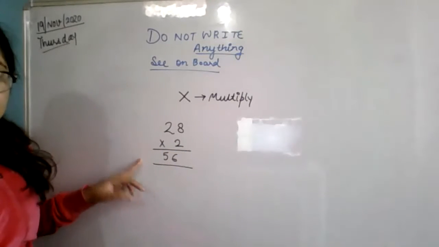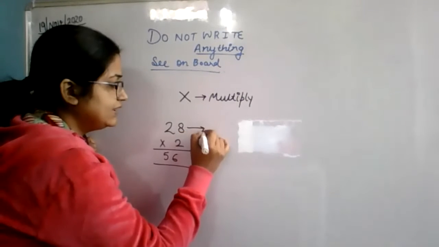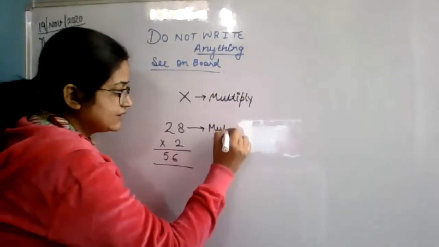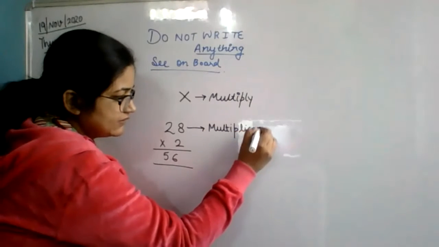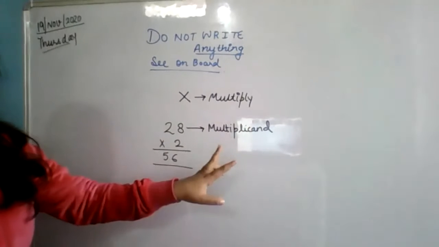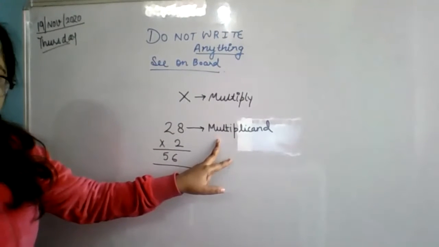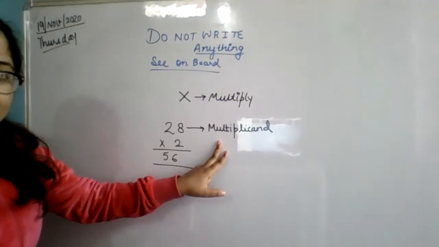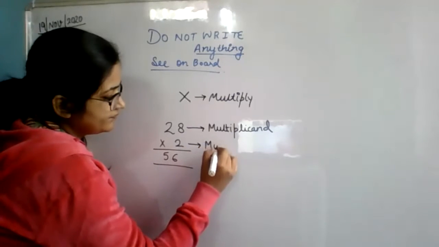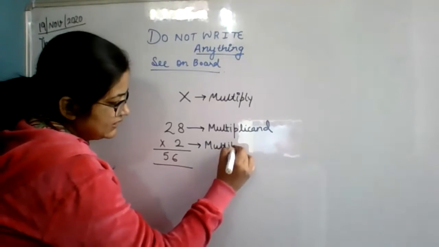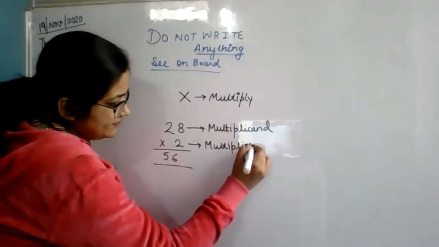So here 28 is known as multiplicand, and 2 is known as multiplier.